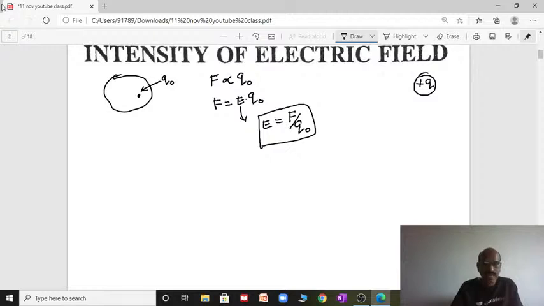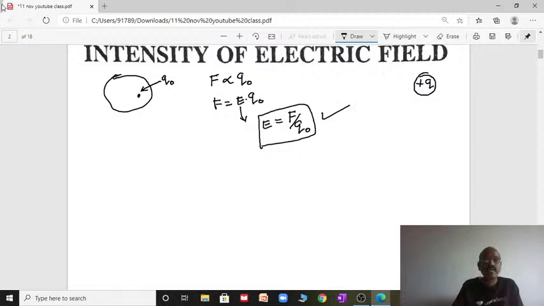So the electric field intensity at a point in a region, the region where electric field is present, is defined as the force experienced by the unit test charge or unit positive charge placed at that point.